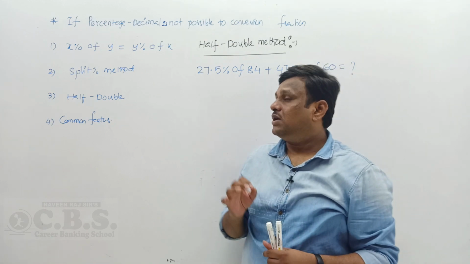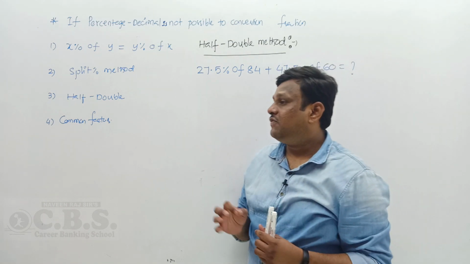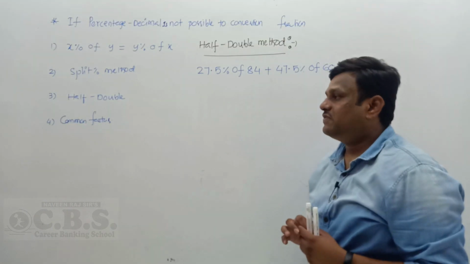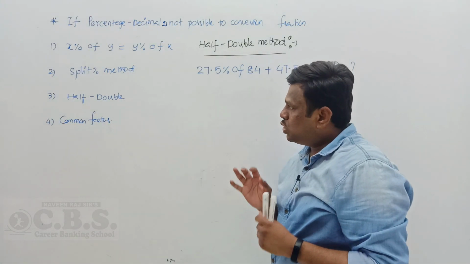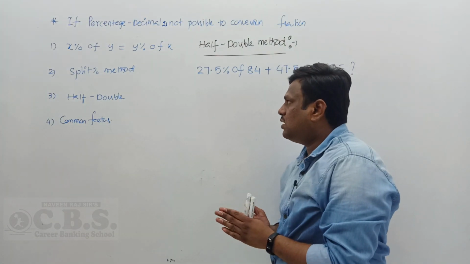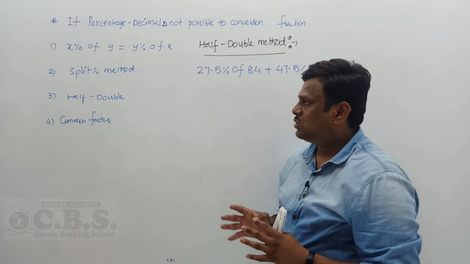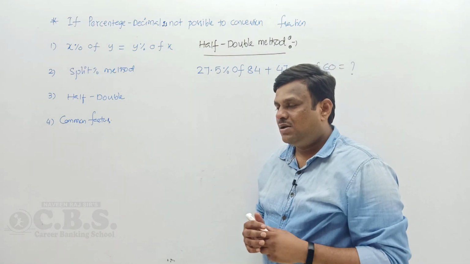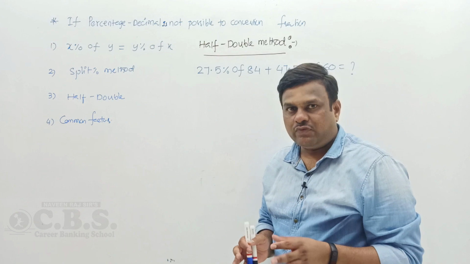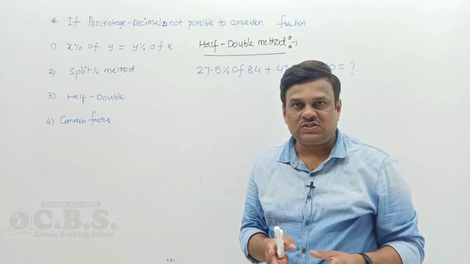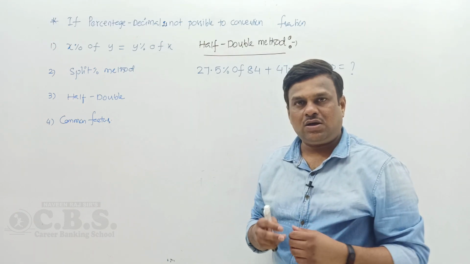So next question: 27.5% of 84 plus 47.5% of 60. In this question, the first and second methods are not working, so I go for the half and double technique. In which cases do we use double and in which cases half is a good question.